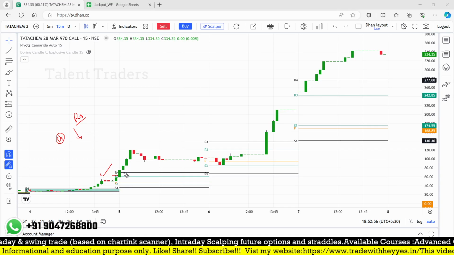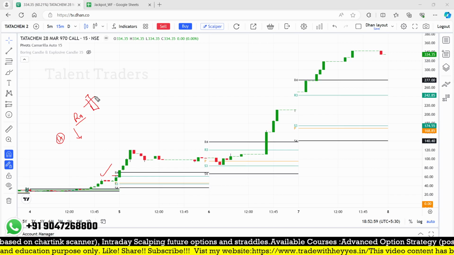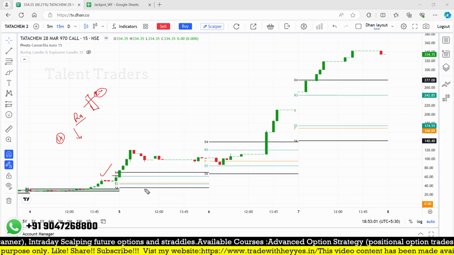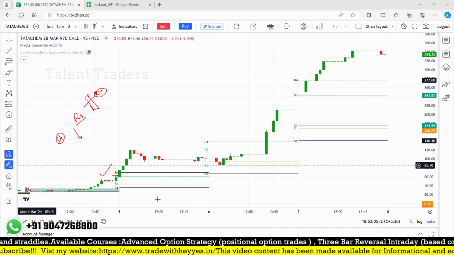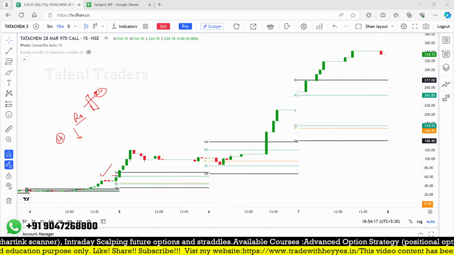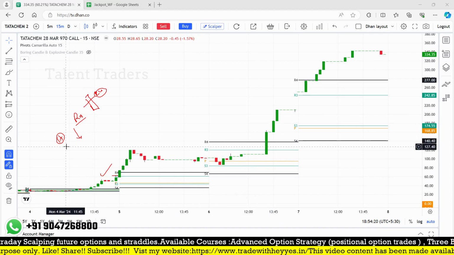Here it is satisfying, and from the second candle onwards, if it breaks the R4 level, that should be the valid breakout. If the low is very low, you can take that as a stop. So this is a valid breakout.